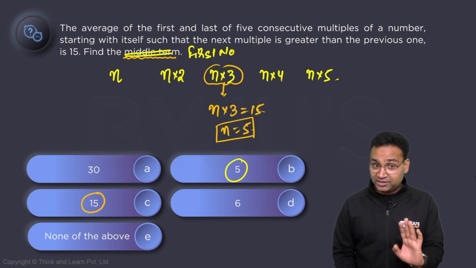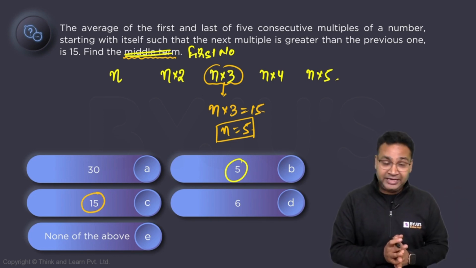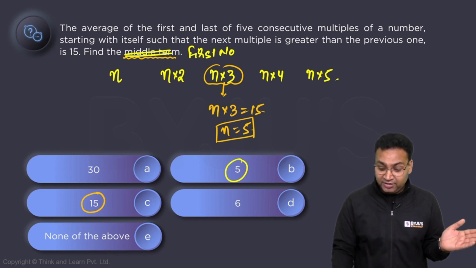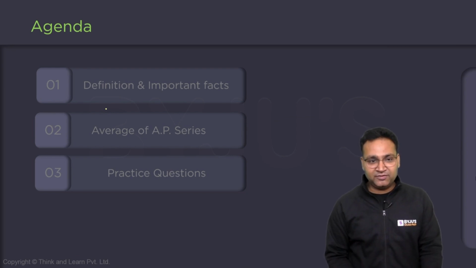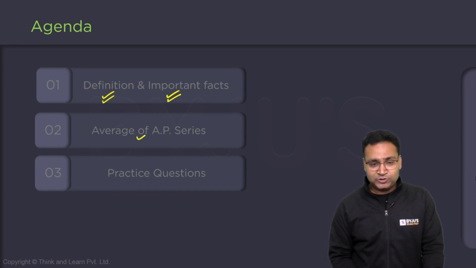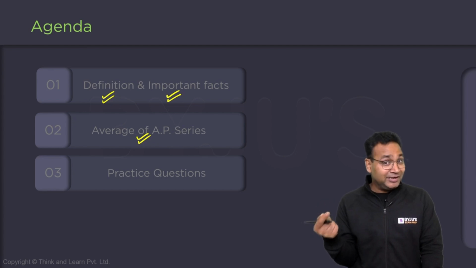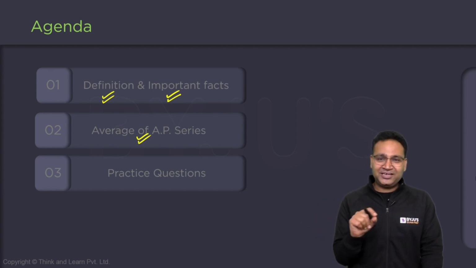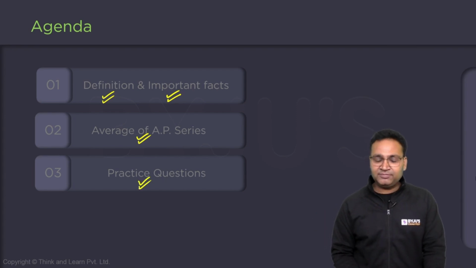We can understand how to handle AP series. Applications will be vast, no limit to that. So by now we have discussed the definition and important facts as well as the importance. I also talked about what the average of an AP series is: the middlemost number, or the first and last number divided by 2. And we definitely have done some practice.